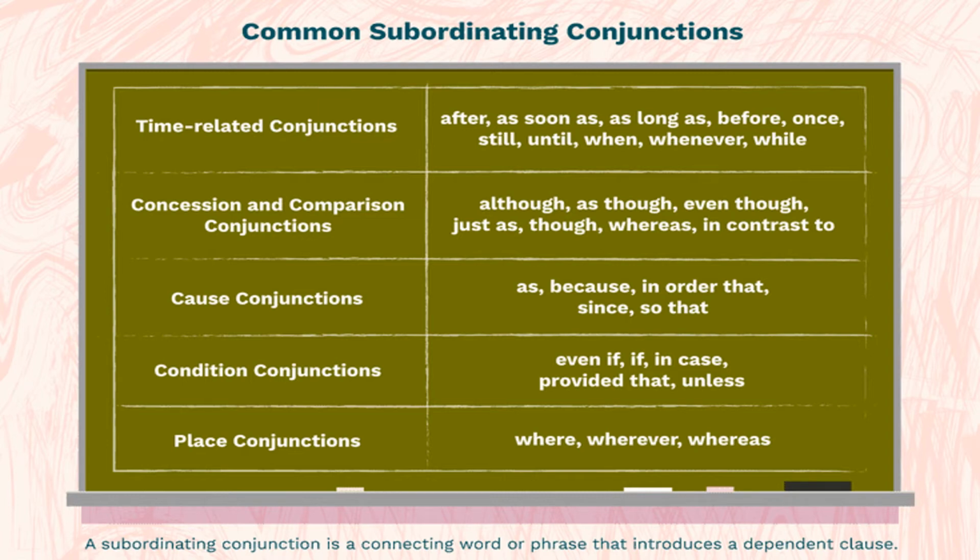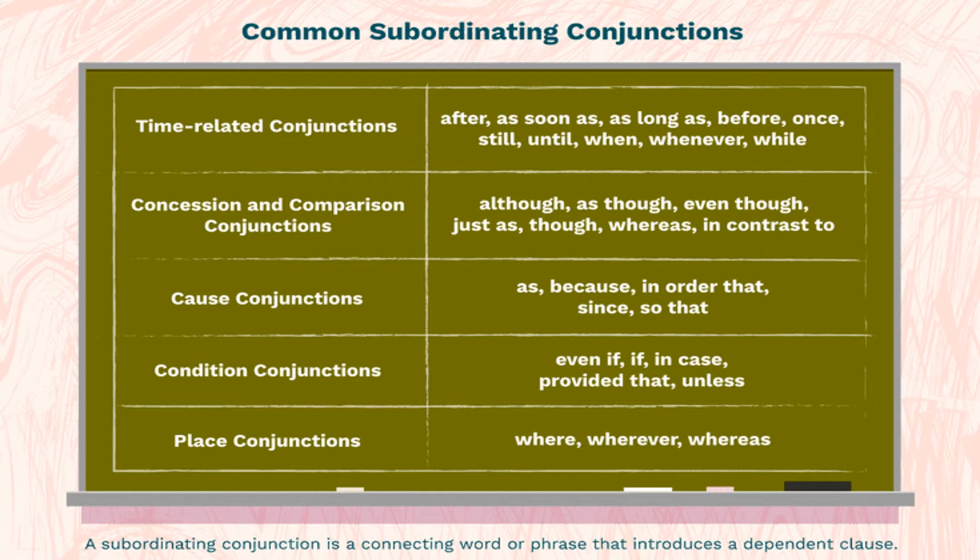The next one, cause conjunctions. Cause conjunctions, in the sense, when we are mentioning the reason of the sentences, are called cause conjunctions. So what are the words here? As, because, in order that, since, so that. So these are the words for cause conjunctions. The next one, condition conjunctions. When we mention a condition, conditional clauses will be here. We are using the word as a condition, right? So what are the words here? Even if, in case, provided that, unless. So these are the words used to mention the condition.